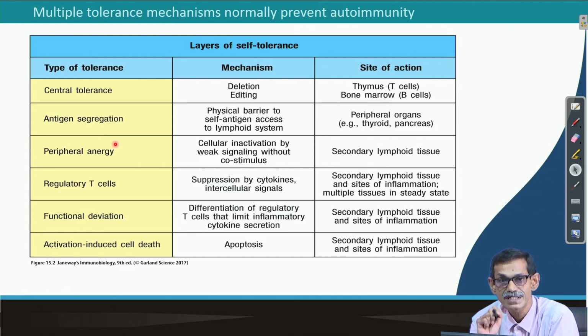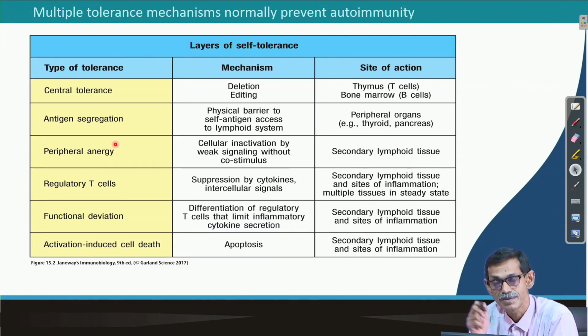If the interaction is not very strong, as we discussed during T cell development, they survive. If the interaction is very strong, they die by apoptosis. So, not only is there central tolerance, there is also peripheral tolerance.